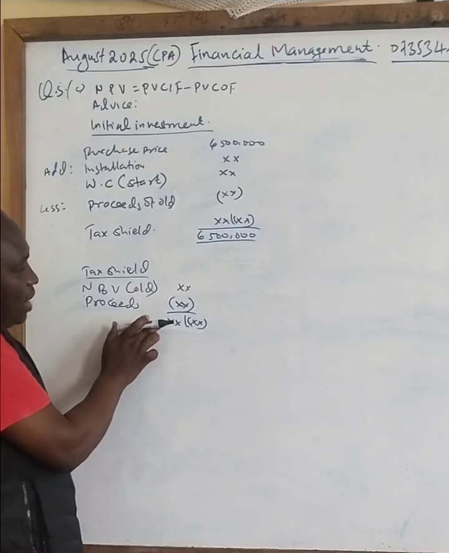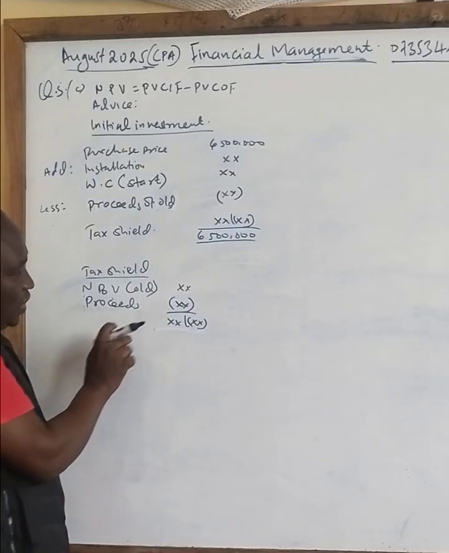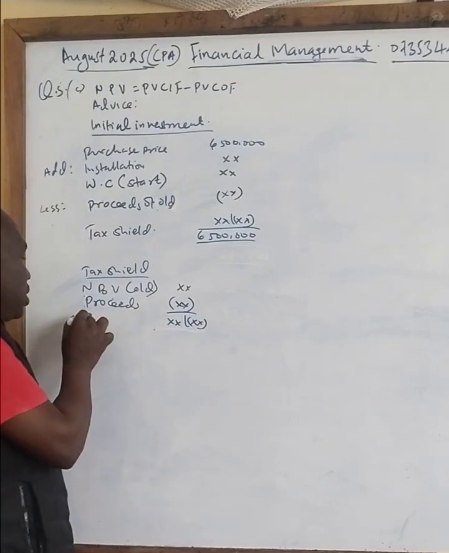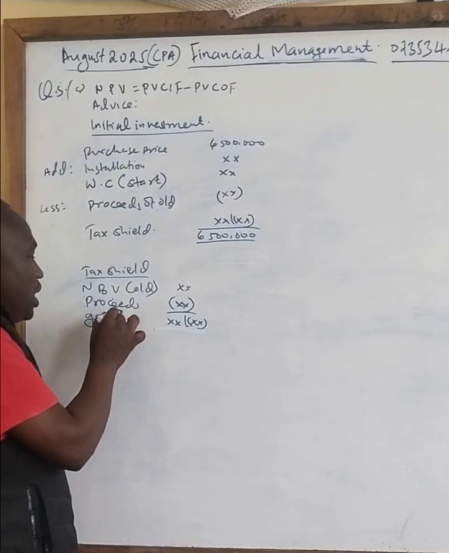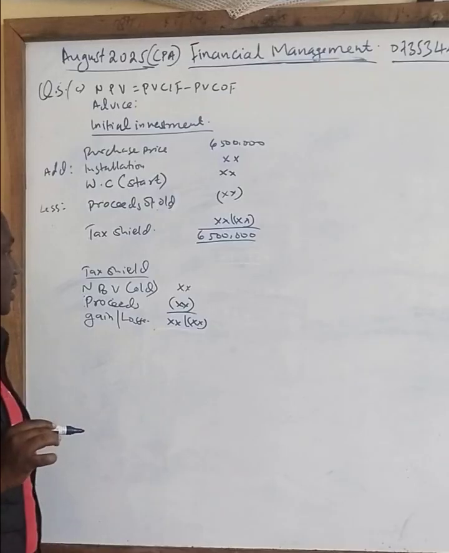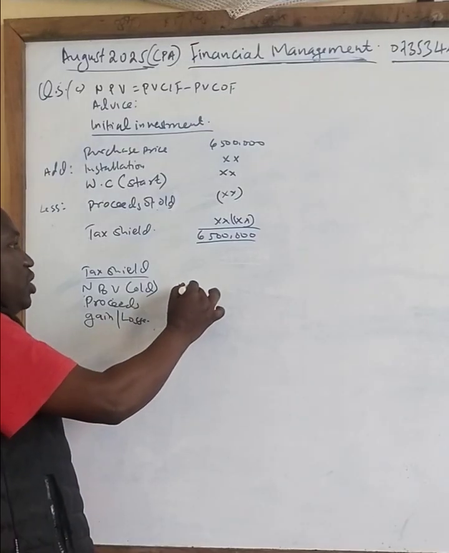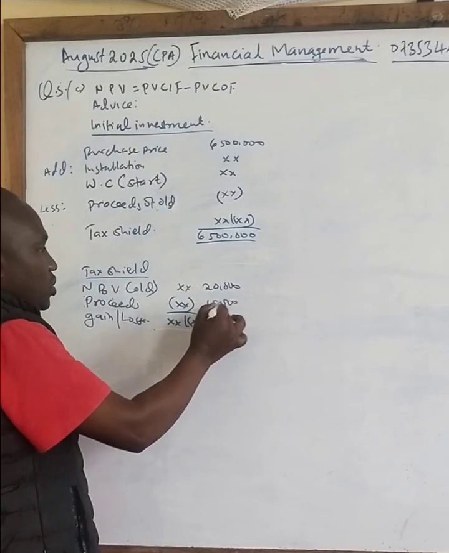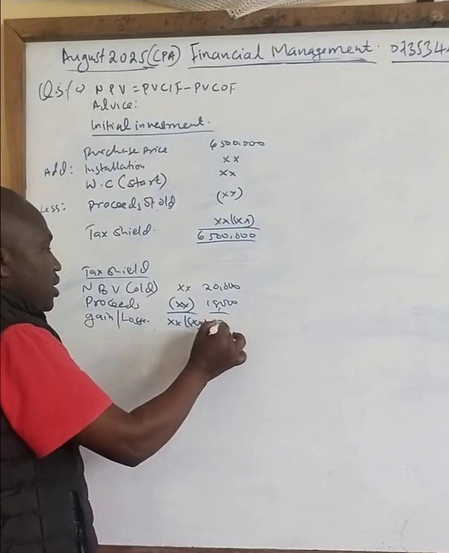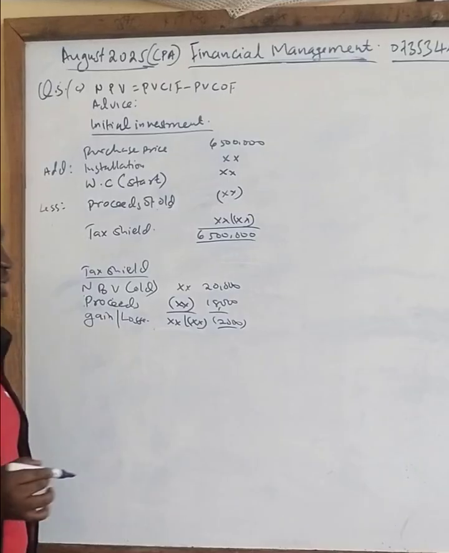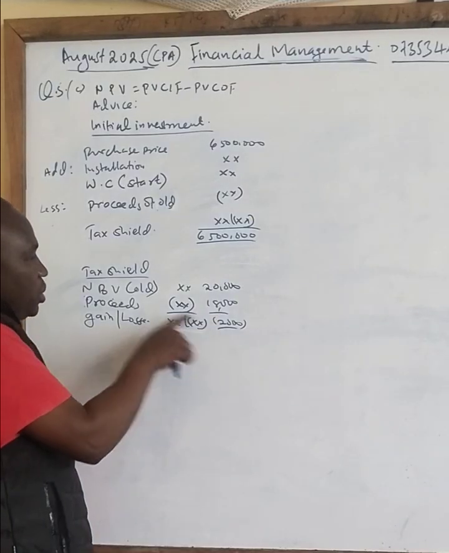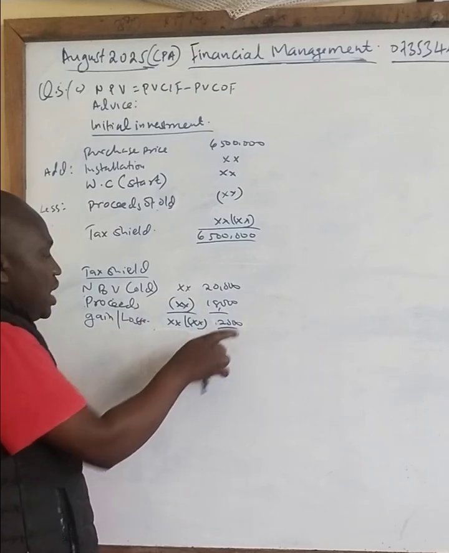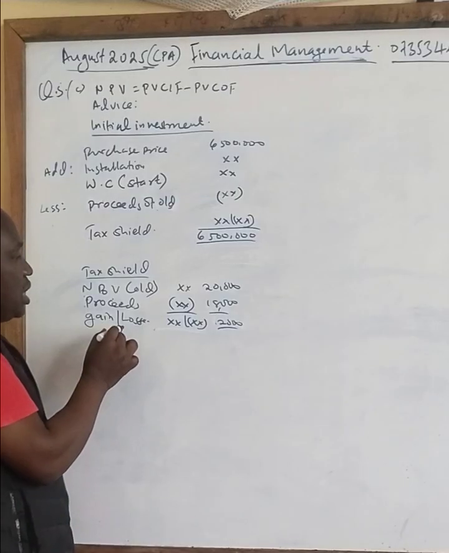It means that this positive amount you have here will automatically attract what is called a gain. Or you can say a loss. So let's see what is happening. If the net book value is more, for example, assume it is 20,000, and you are selling the proceeds at 18,000, you can see there is a loss of 2,000. Because the proceeds is 18,000 and the net book value is 20,000, we have sold it at a loss. This loss here is what they call a tax loss.